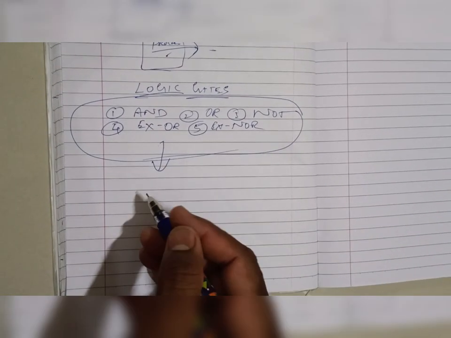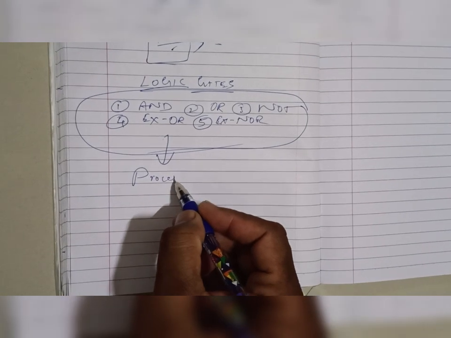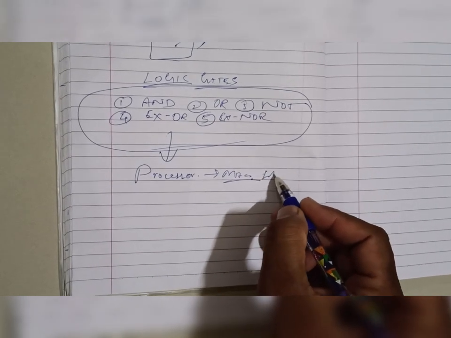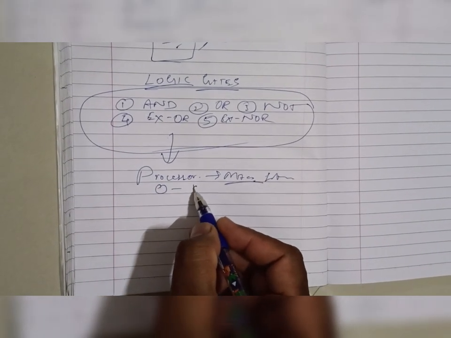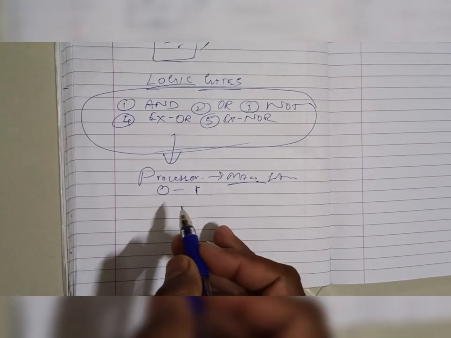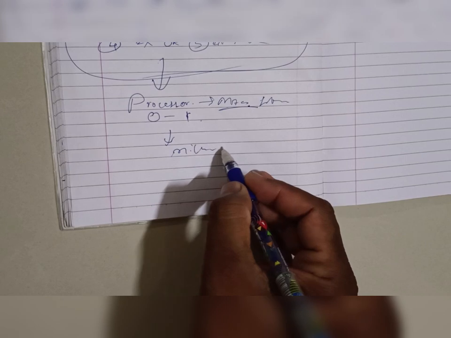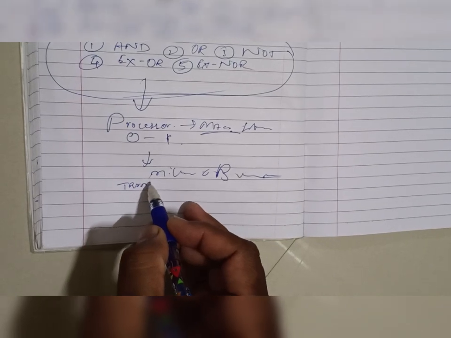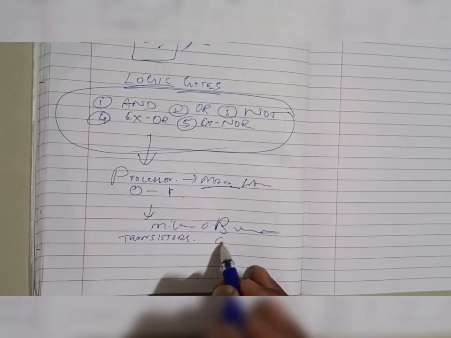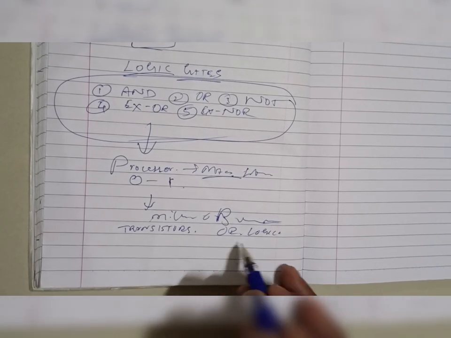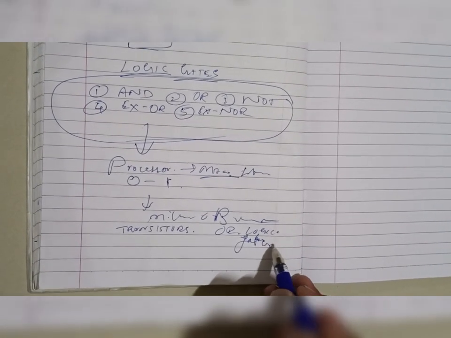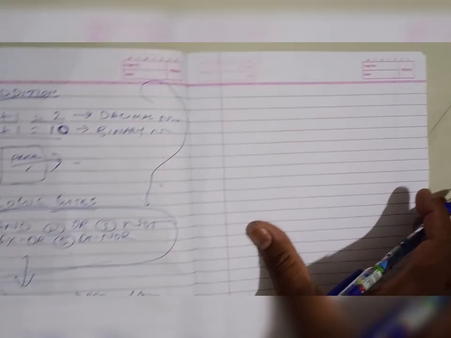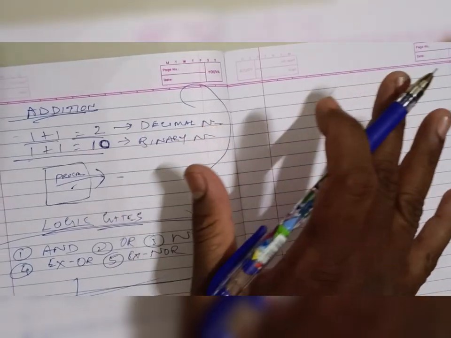Okay, these are the major logic gates. One thing I already explained to you: a processor can understand only machine language, those are zeros and ones. It contains millions or billions of transistors or logic gates. Okay, a simple example: I will show you how a processor will add these two, 1 plus 1 is equal to 2.